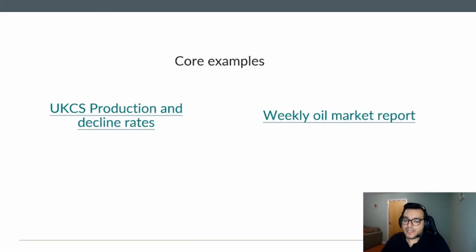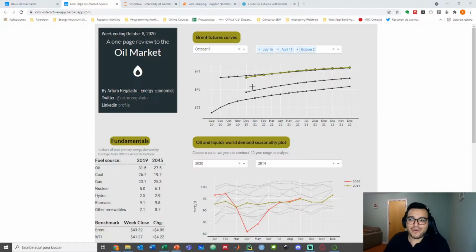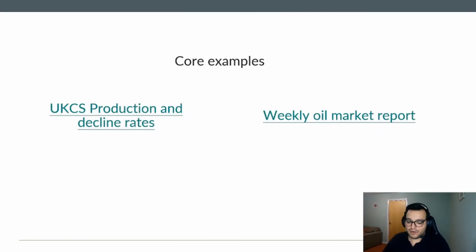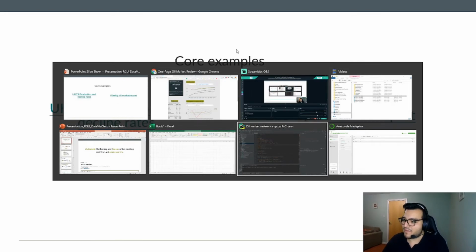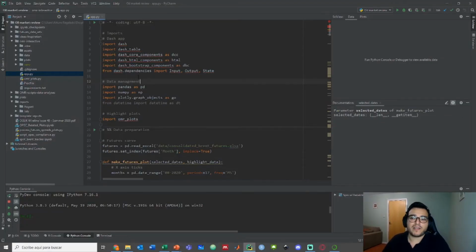So with these two core examples as well, I just want to show you how easy it is to get into the automation part, because I am now able to focus on this whenever I have to do this. And just let me show you, you will think, hey Arturo, that looks very difficult and looks like it requires a lot of code. And this is the source code used for the web application, which is just this directory over here, which has some assets, a Procfile, which is required by Heroku, and the requirements.